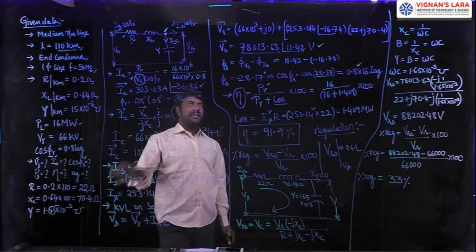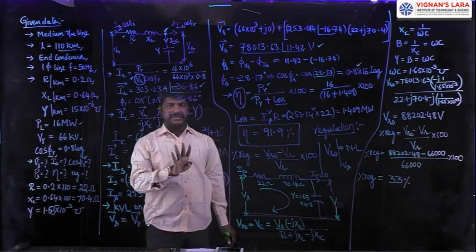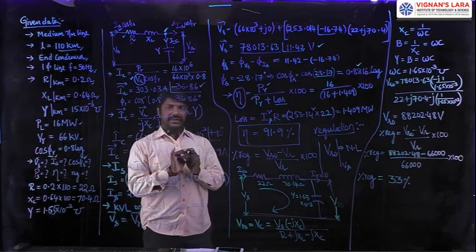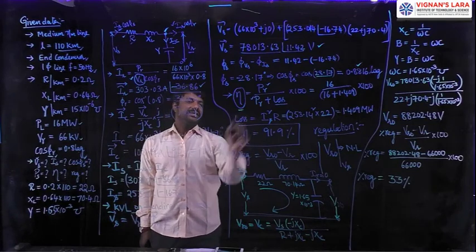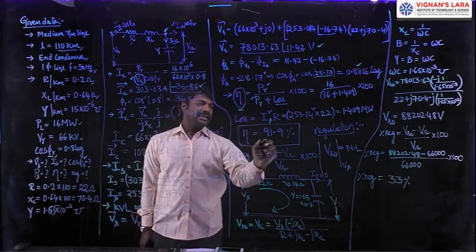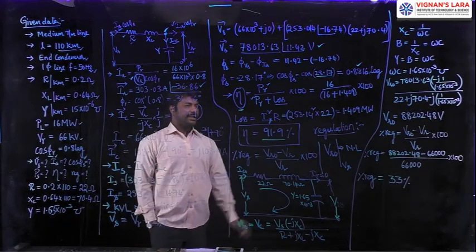Then with all the quantities known, 4 quantities on the sending end side and 4 quantities on the receiving end side, VS IS cos phi s and VR IR cos phi r, we calculated the efficiency and we got the efficiency as 91.9%. And in the last bit we calculated regulation.